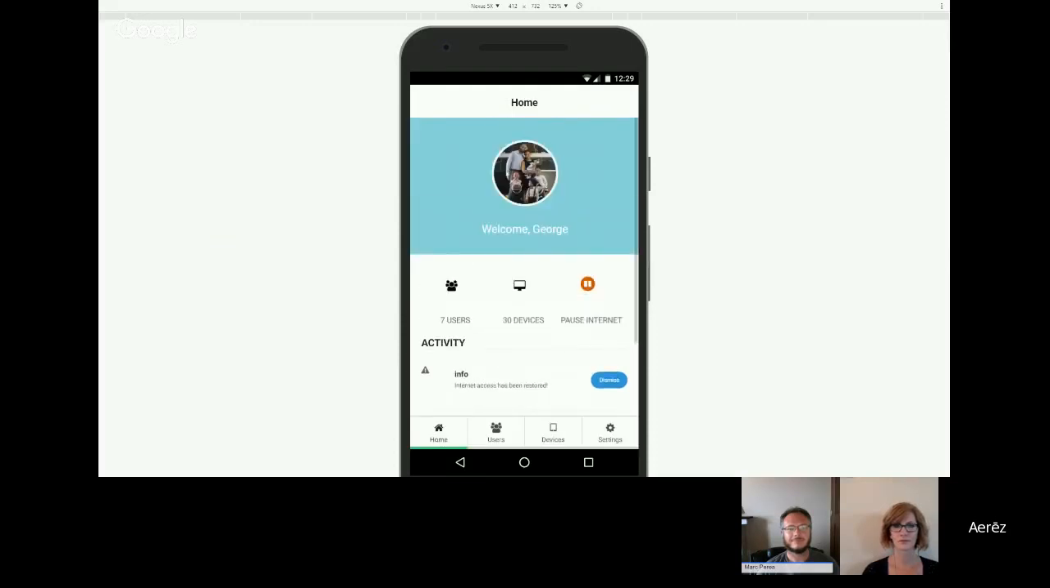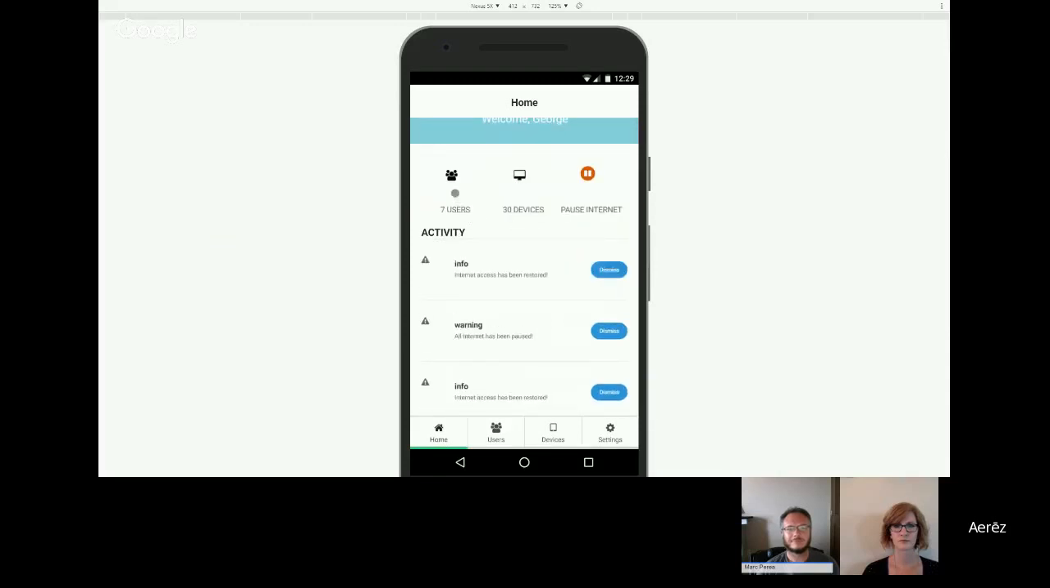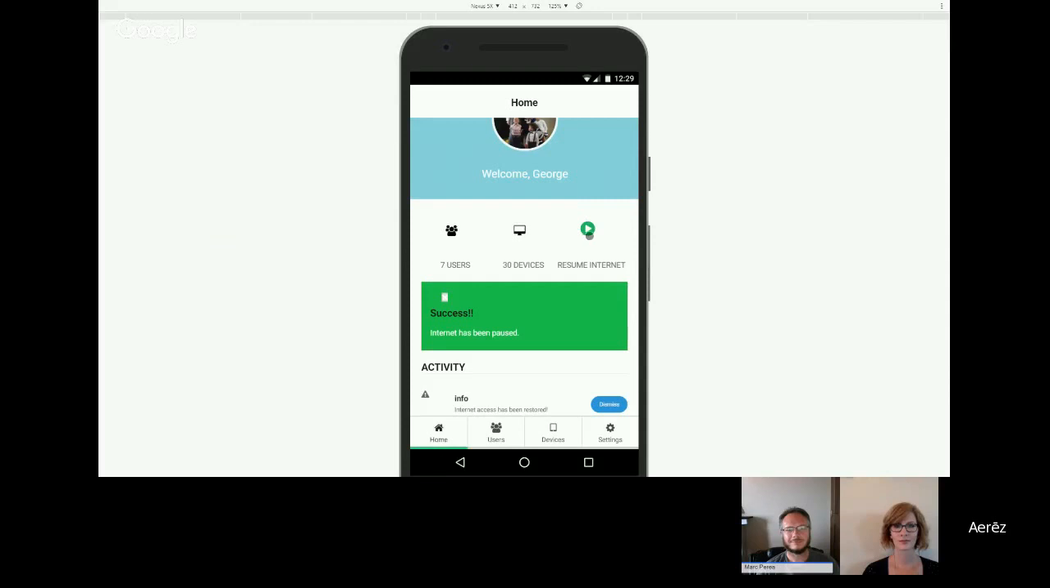So right off the bat, we have a little icon of the family, a welcome message. Then we have a couple icons right up top. We have the current users that have been added to Aerēz. We have the number of devices that are currently on your network. And we have the famous pause internet button, which, simple click, bam, now every device in my home network is paused, except this one, of course, because that would be bad. I wouldn't be able to get back in.